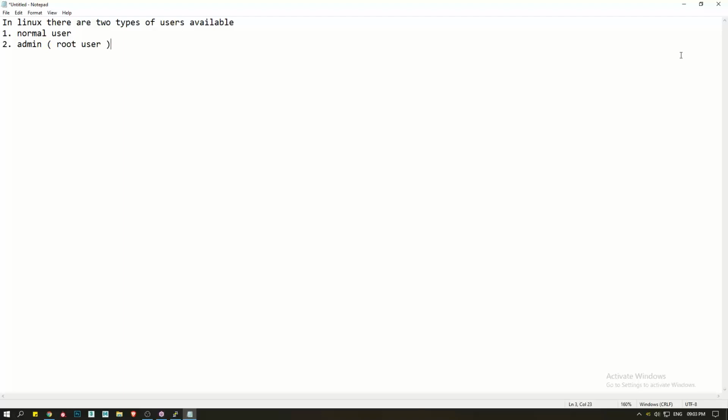Not everybody. Guys, in your project, there might be different teams available. Developer, application team, database team, DevOps admin. So different teams might be available. Everybody won't get root access, guys. Only admin. Only DevOps admin. Because if everybody has full rights, what will happen? Anybody can do anything. There won't be any consistency in the system.